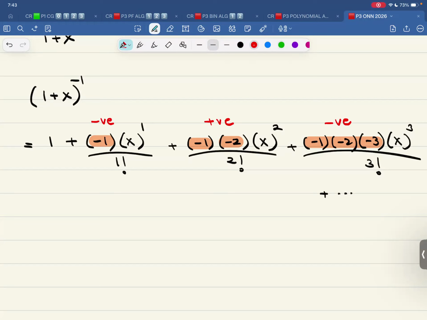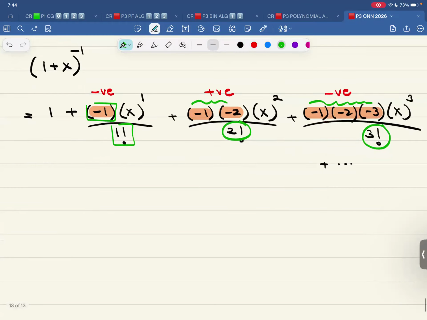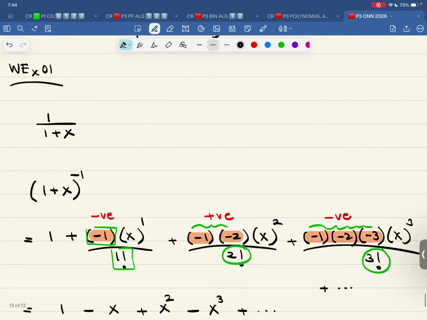The second thing is the cancellation: 1 factorial over 1, 2 factorial at the top and bottom, 3 factorial at the top and bottom. So technically, everything is cancelling out. So this is 1 minus x plus x squared minus x cubed. That is the first four terms of this expansion.